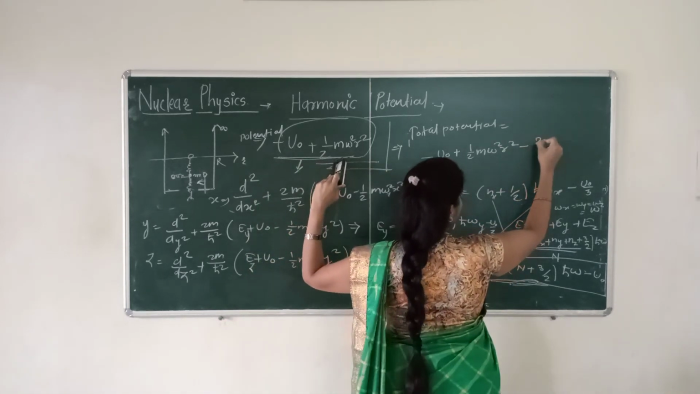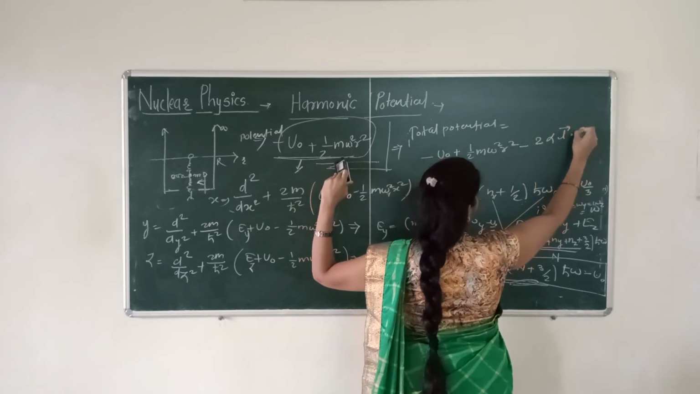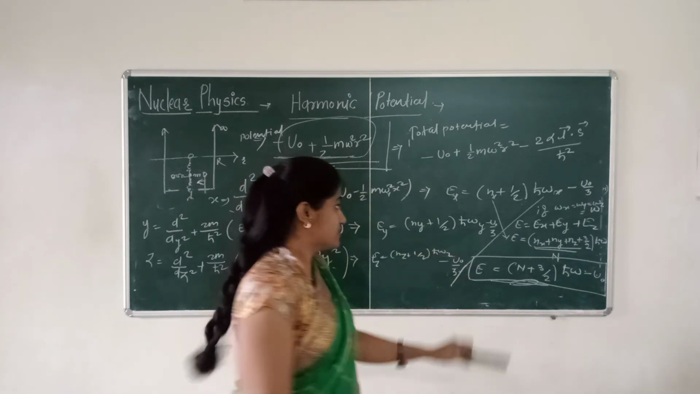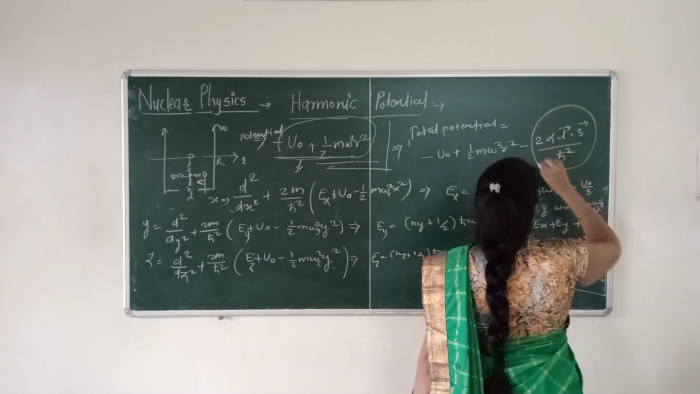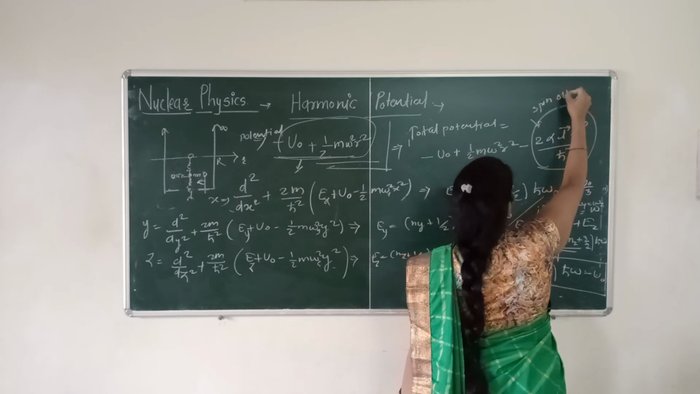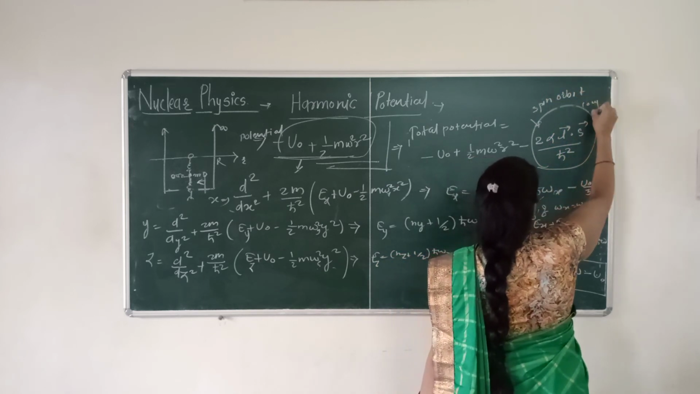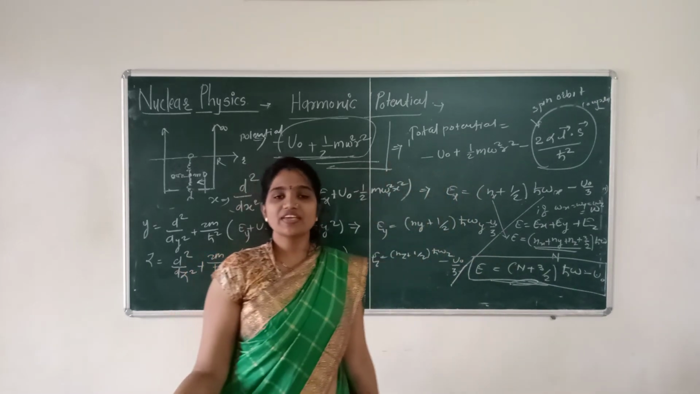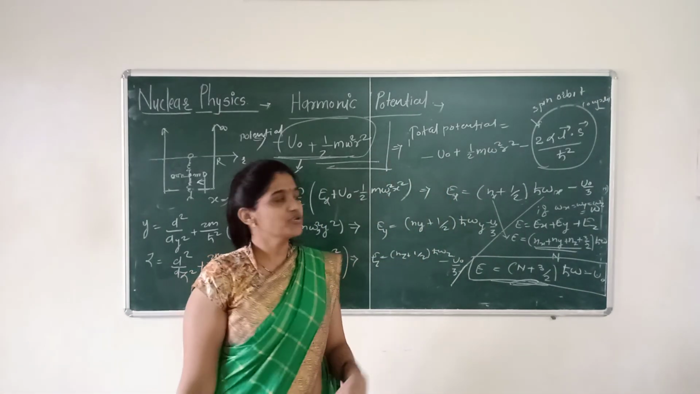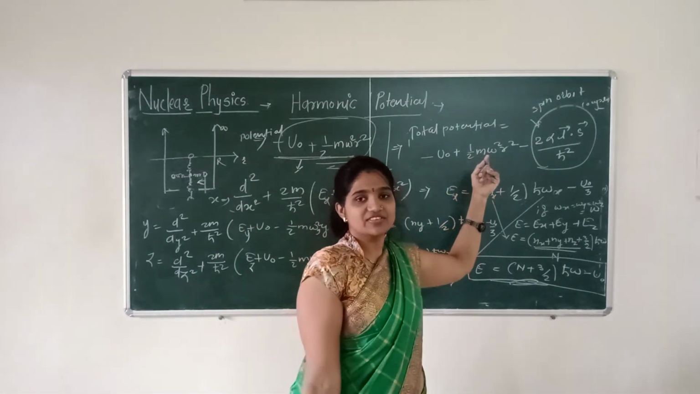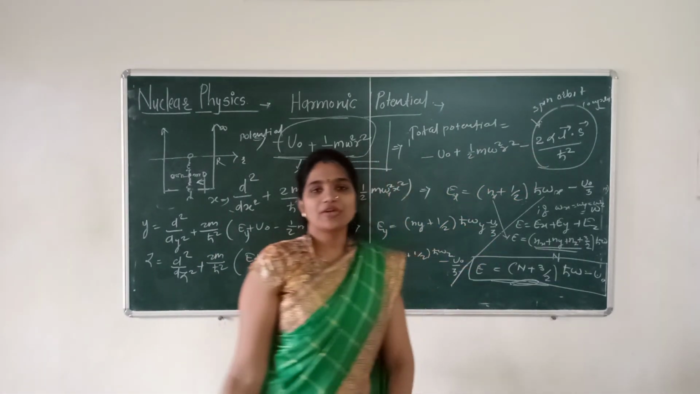And minus 2 alpha L dot S by h cross square. The third term is due to the spin orbit coupling. Spin orbit coupling means when the nucleons are revolving in the nucleus, there are three types of potential. The first one is the square well potential, the second one is the harmonic, and the third one is the spin orbit coupling.